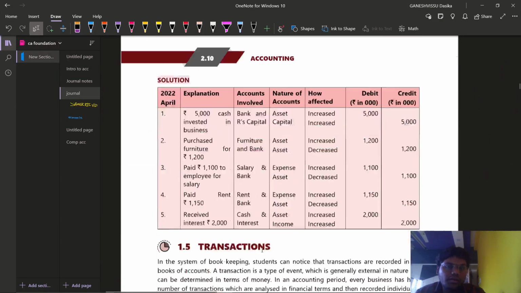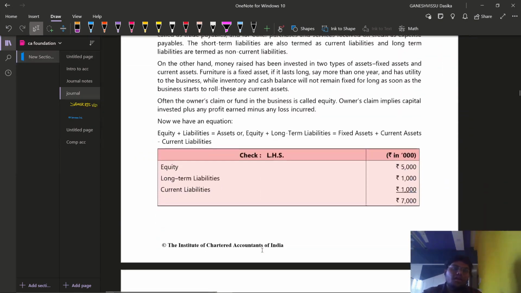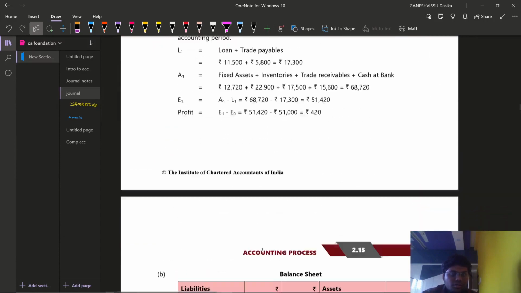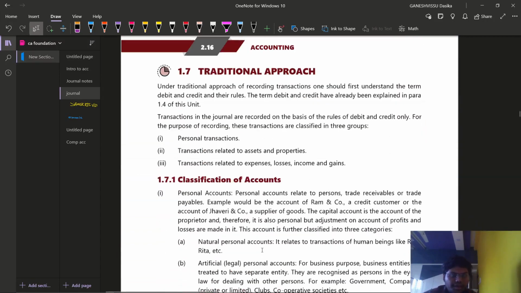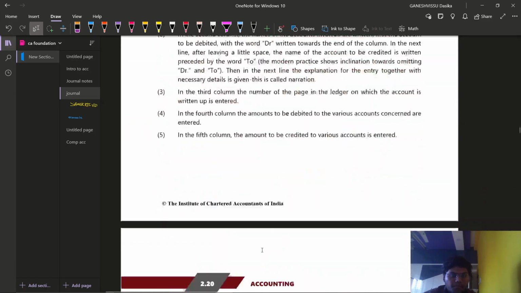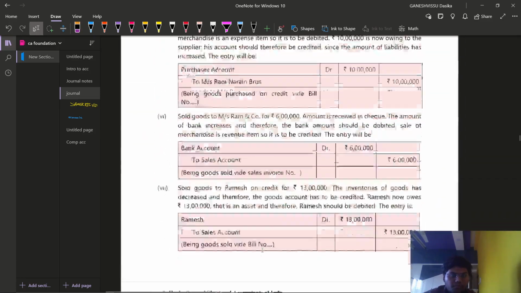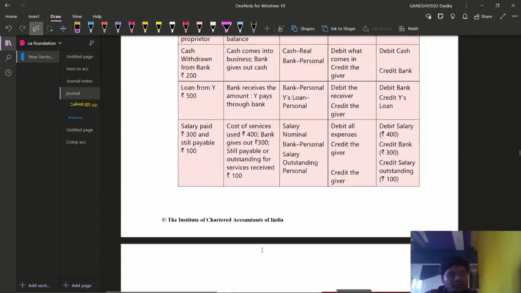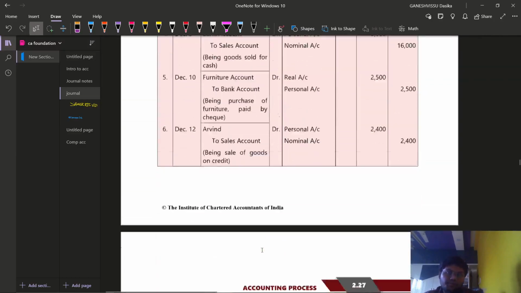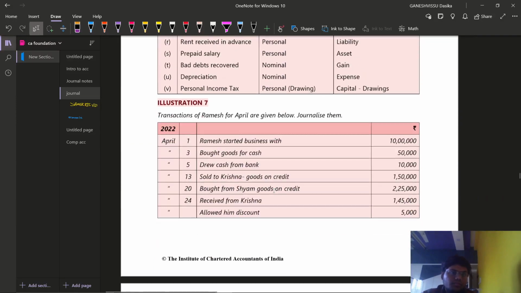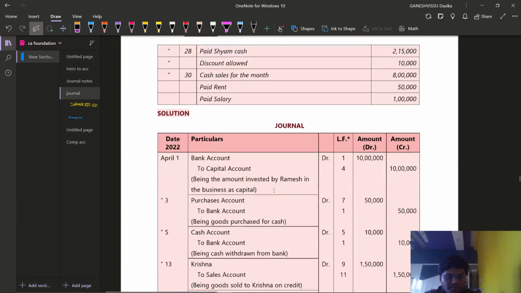Now, how many illustrations are there? Let us see the number of illustrations. 2, 3, 4, 5, 6, 7.